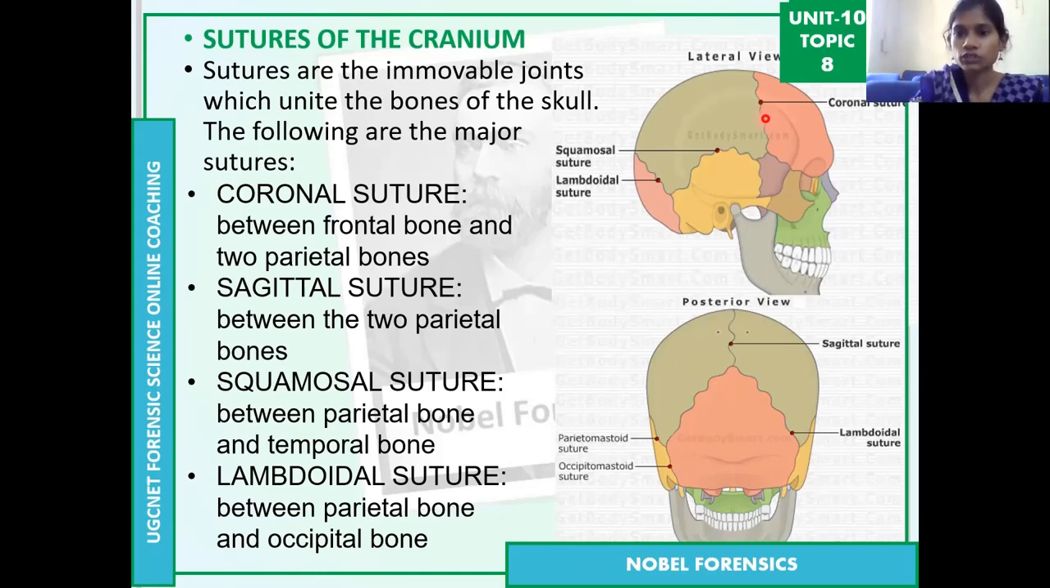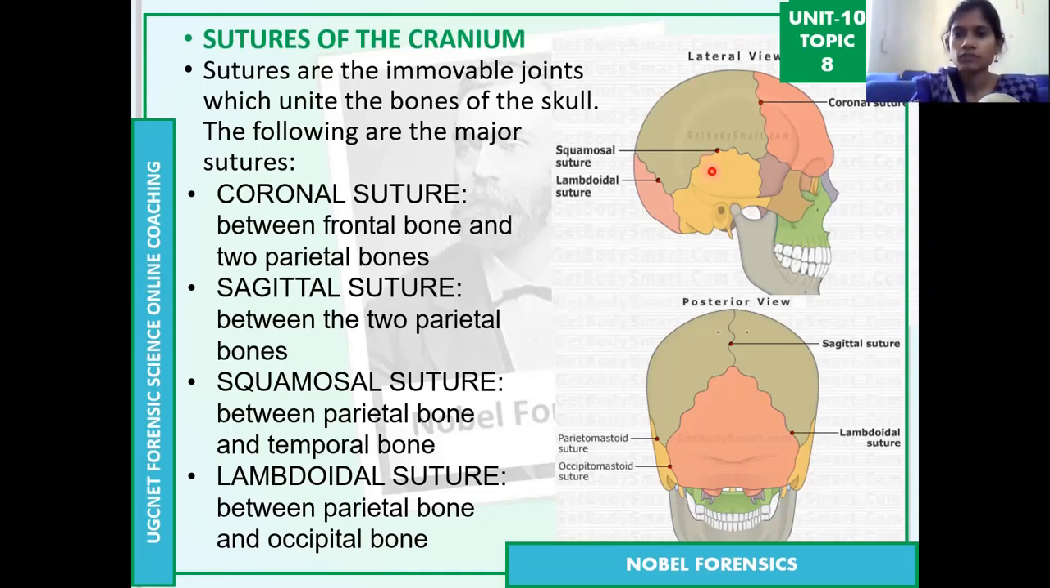Then coming to the sagittal suture. Actually, the two parietal bones are there above the head, or above the skull, and in between those two parietal bones there is a suture, which is the sagittal suture. Then the squamosal suture.